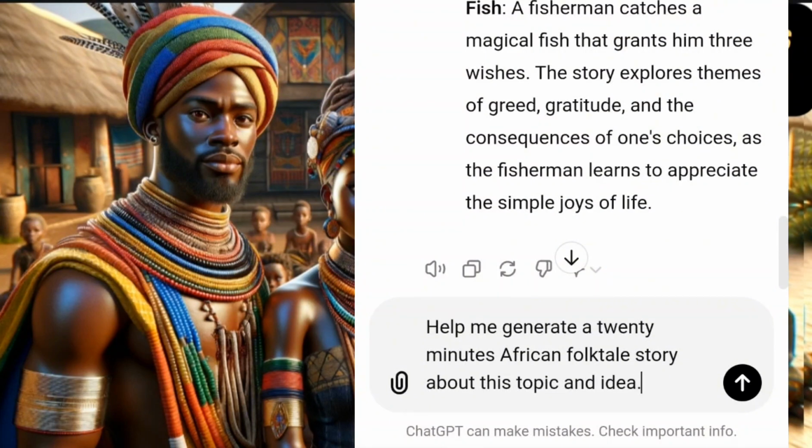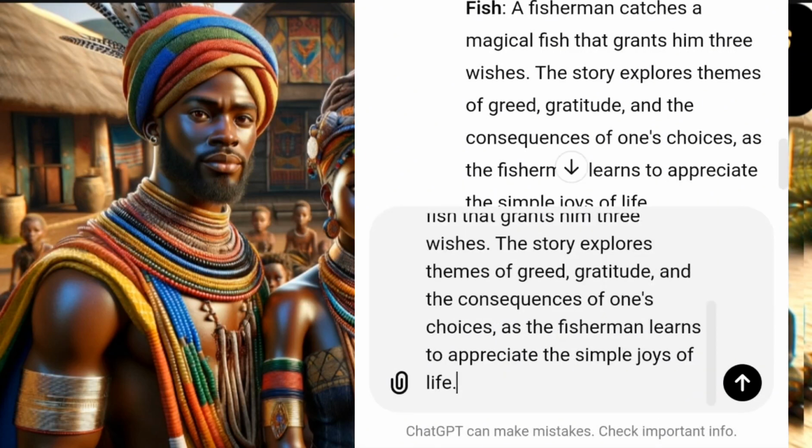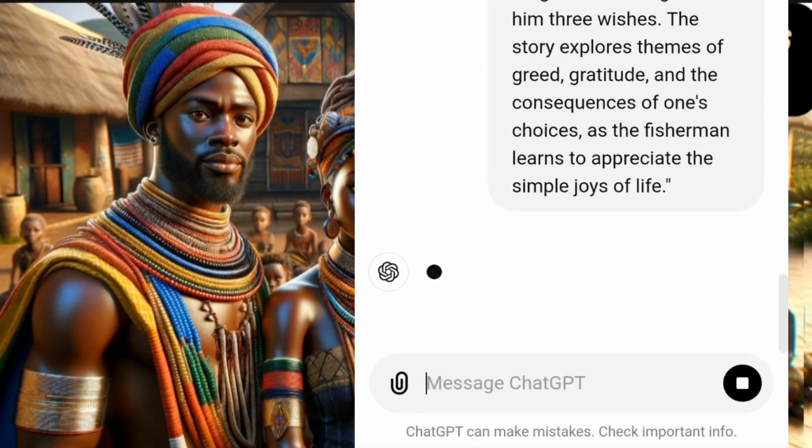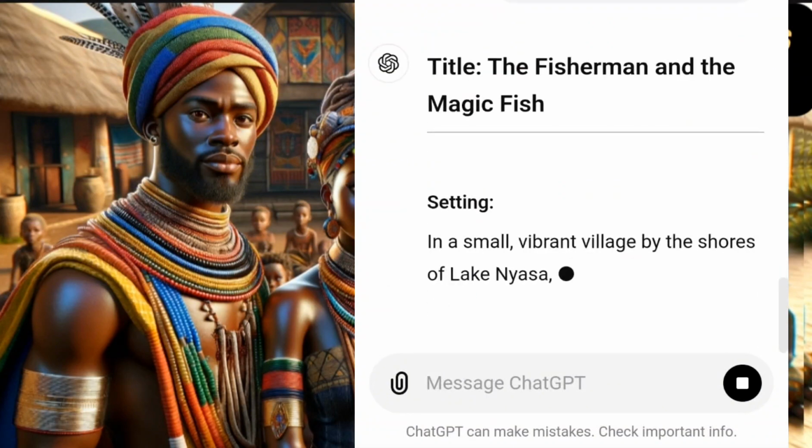So you now paste it here, the one you already chose that ChatGPT generated for you. So it's coming up with a story.